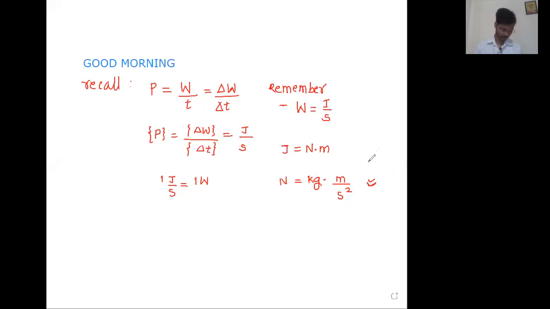Okay, sir, we will remember it. Fine. Now let us revise one more physical quantity, energy. There are different types of energy, but let us write first of all the word energy and try to define it in general. Energy is defined as capacity to do work. Means with the help of energy, you can do work. If you have energy, you can do work.